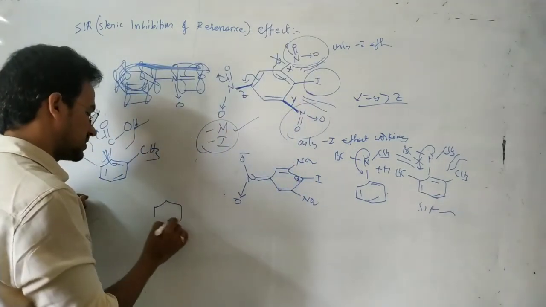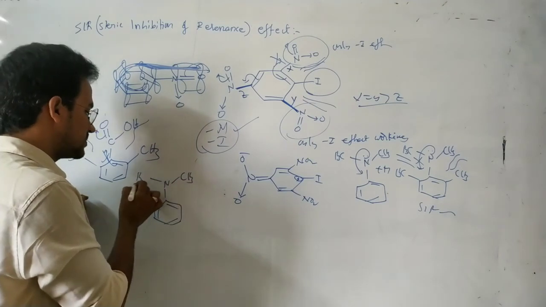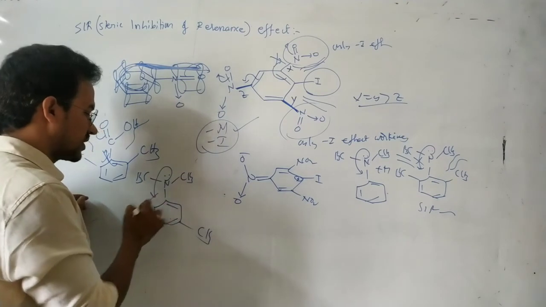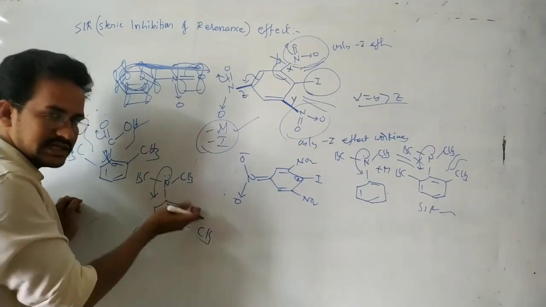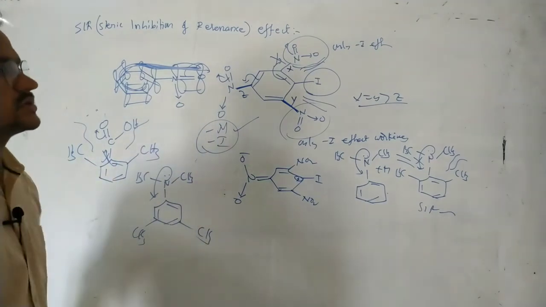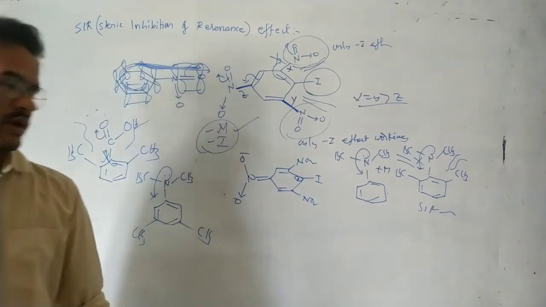Now see in this case, pi bond, pi bond, pi bond. Here NCH3 and here CH3, here CH3 and this CH3. Here the plus M effect is working because these methyl groups are not adjacent, so there is no steric repulsion. Okay, that is about steric inhibition of resonance. Okay, thank you.